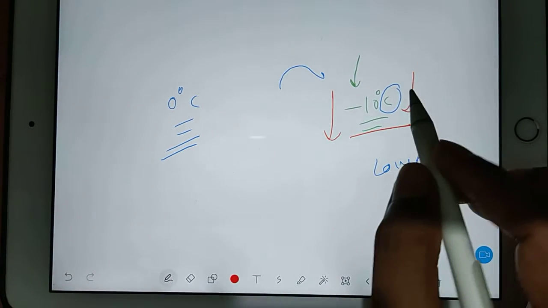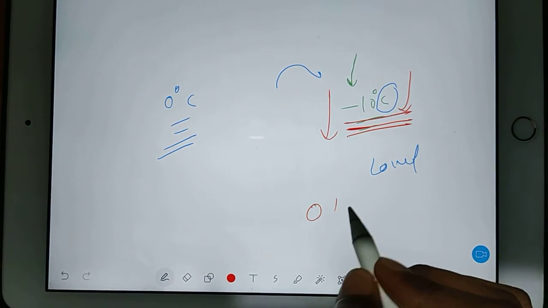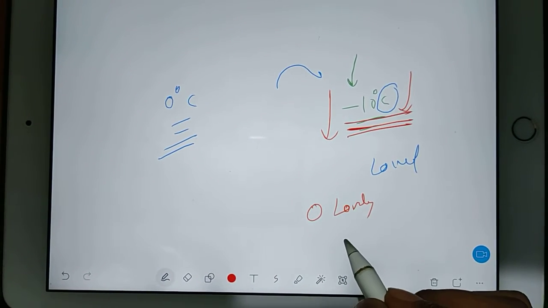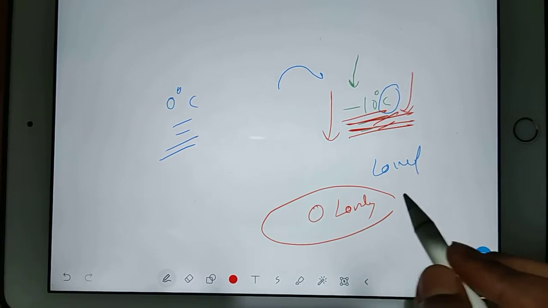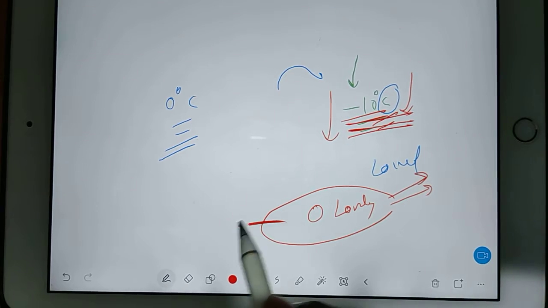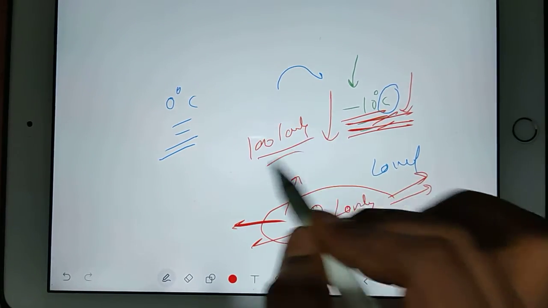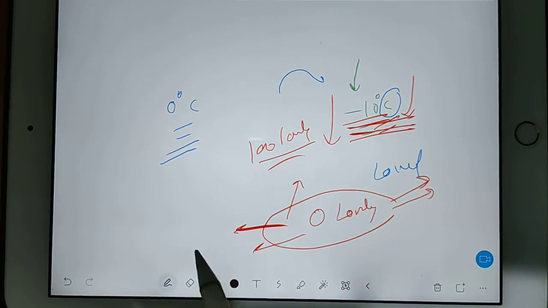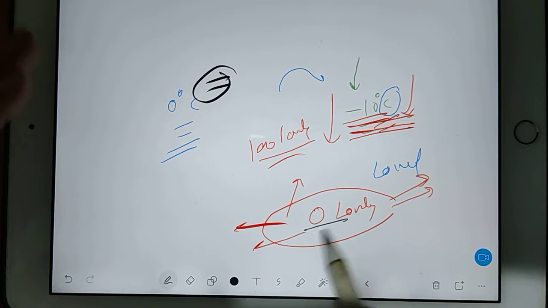Means you are thinking that, okay, the minimum temperature on Mars, I will say 0 Lovely. But according to Celsius, it will be minus 10 degrees Celsius. But according to Mars, because you are the first person on Mars, you will say, okay, my temperature goes from 0 Lovely to 100 Lovely. Okay, but see, the feel of temperature is the same. Temperature is the same. Only the value and unit is different.